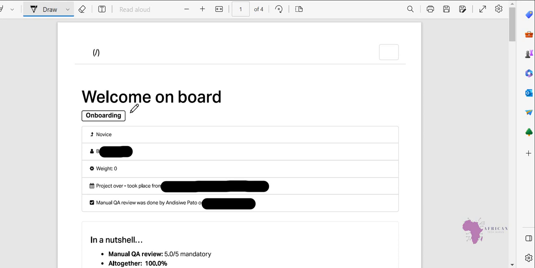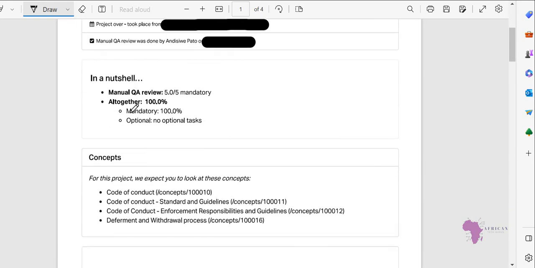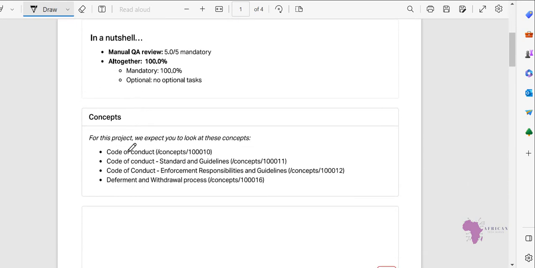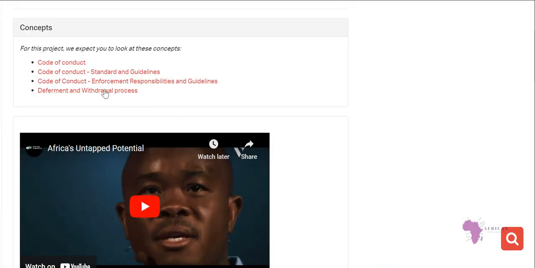So this task, there are some resources like this one you are supposed to read, and these resources include code of conduct. We have code of conduct concept, then code of conduct standard and guidelines, code of conduct enforcement, responsibility and guidelines, and deferment and withdrawal. So I will not go much into this. I believe you have tried to read this particular document, and I'll just come here and show you. This is what you have: the code of conduct and all this.